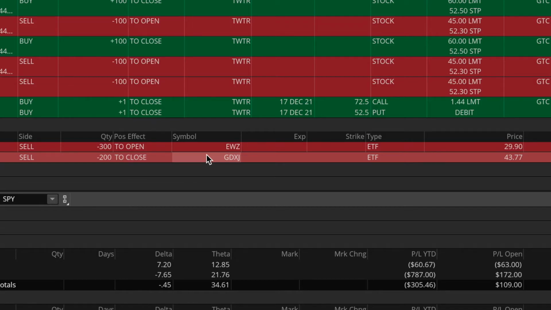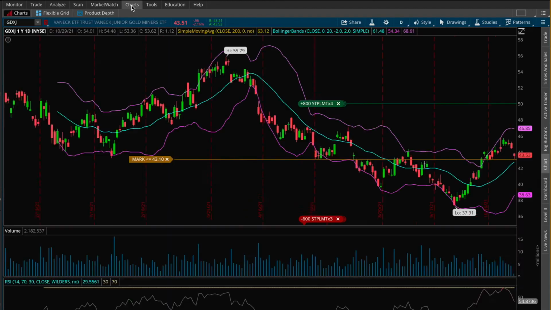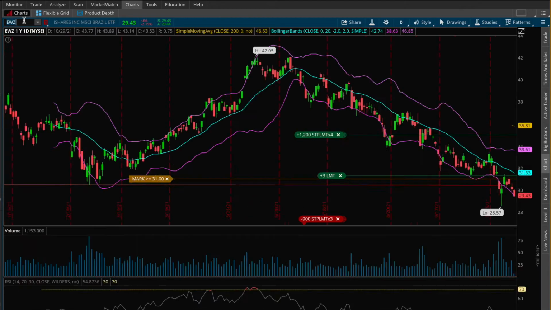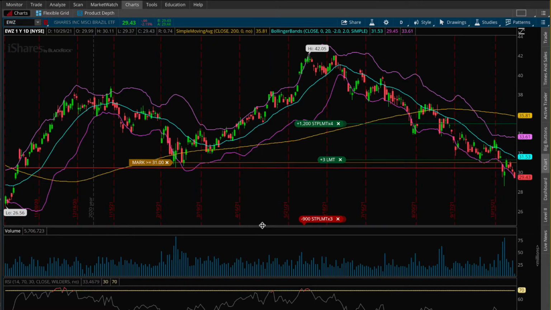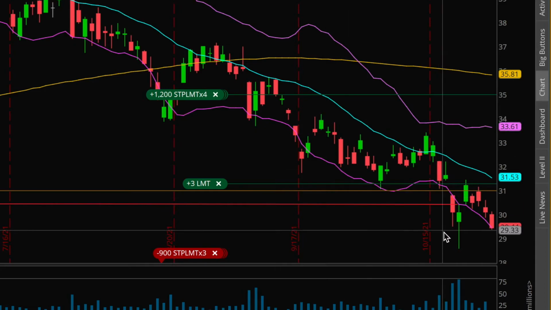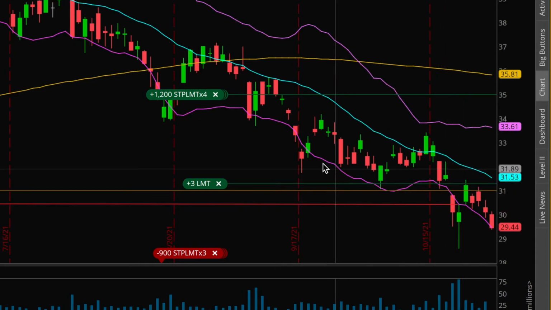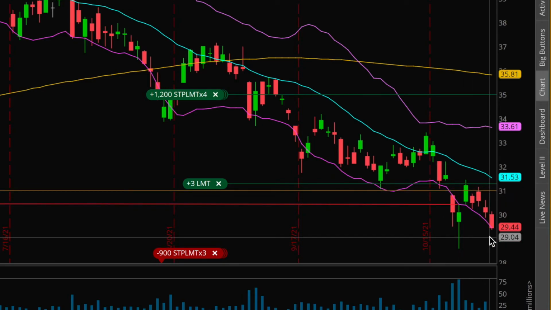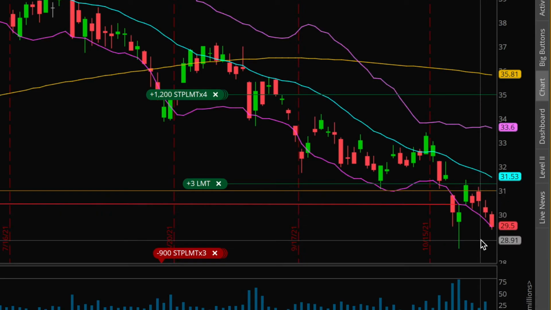So starting off first with EWZ, let's come back to the charts real quick here and go to EWZ so you can see what's going on with this one. Move this down a little bit and I'll zoom in. So after this most recent bounce in EWZ, just like we've seen many times before, it once again did not last very long, and now EWZ is turning back down lower, and perhaps it might be on its way to making new lows. So unfortunately, with this ETF being down again today, it is now below my put strike.